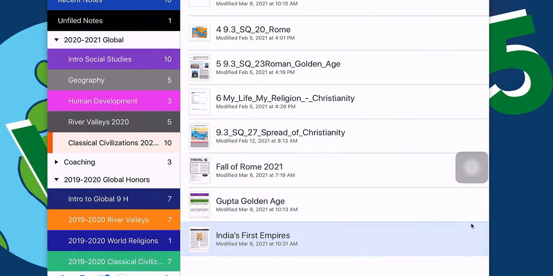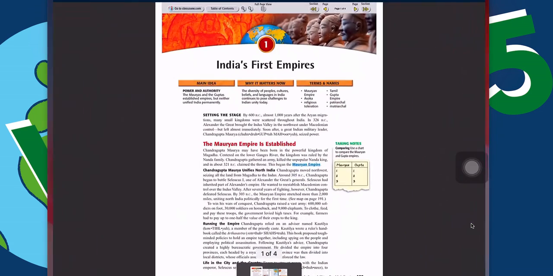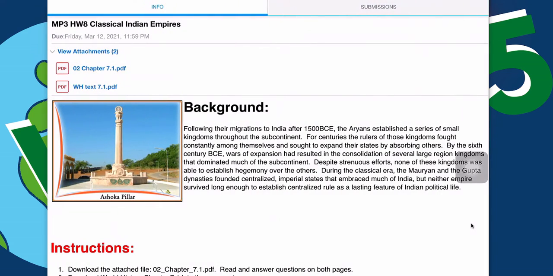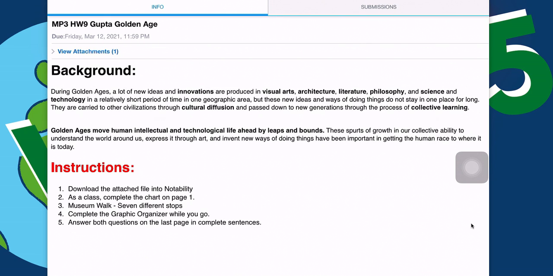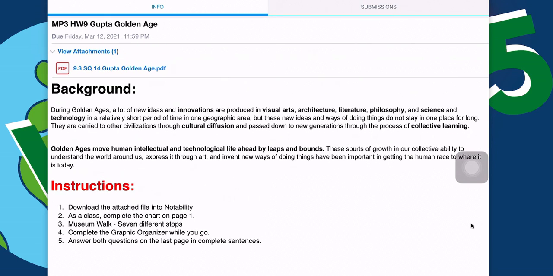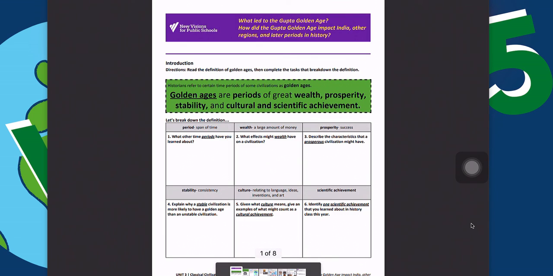So to that point, the second activity, let me go out to Schoology, is homework. I have it labeled as homework number 9 for marking period 3. Your teacher might have it just a little bit different, but this is going to be a packet, something that we're fairly familiar with. The museum walk that we've done in the previous 2 golden ages with the Greeks and the Romans will be copied here.